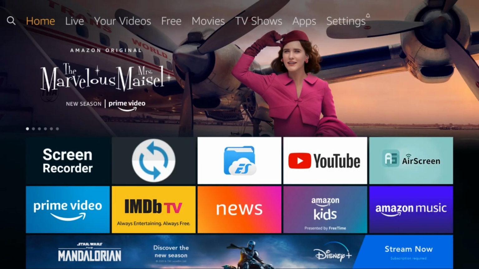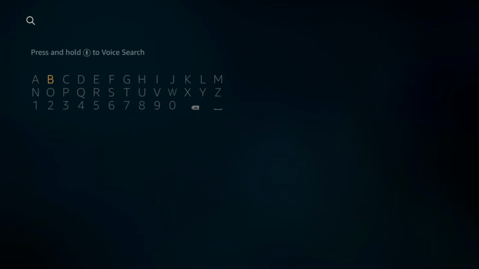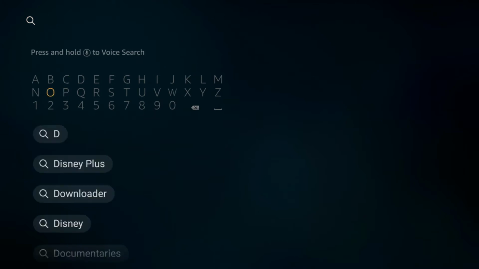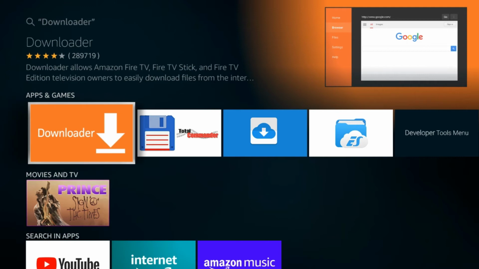And here what you have to do, you need to download Downloader on your Amazon Fire Stick device. So click on the search icon above the menu. Now type here Downloader. Once you have typed DO, click on the suggestion below, Downloader, and here click on the orange color Downloader app.